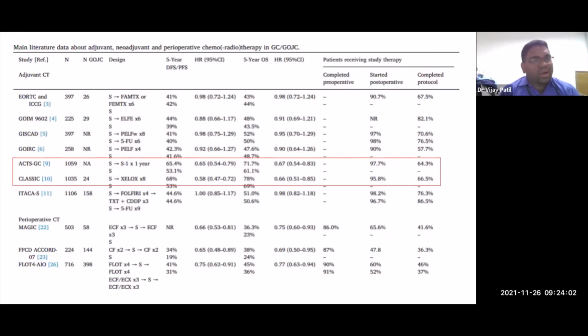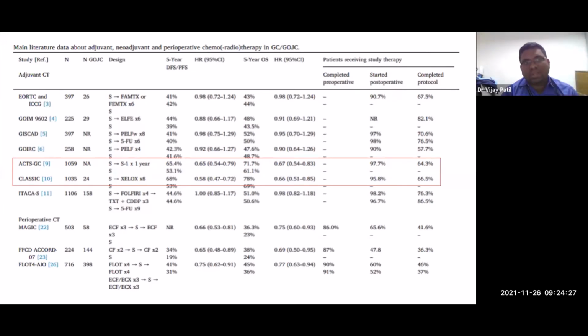So when you look at adenocarcinomas, you could see that there is good evidence for giving adjuvant chemotherapy. You could see here the ACTS-GC study for S1, CLASSIC for giving XELOX. There's good evidence that giving adjuvant chemotherapy works. There's good evidence that doing preoperative chemotherapy works, like for the MAGIC study, the FFCD study, and the latest what we use in our OPD is FLOT. It is 4 cycles of FLOT followed by surgery, followed by 4 cycles of FLOT.